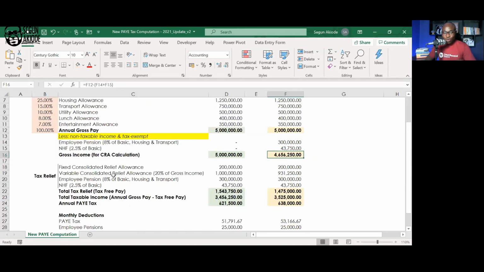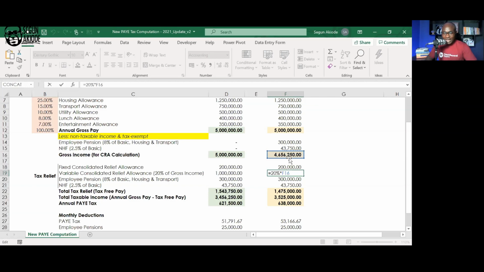Then when you want to calculate your consolidated relief allowance, which ideally would have been 20% of your annual salary before 2021, what you now do in this scenario is subtract your pension and NHF from it, which means instead of using 5 million, you use less than 5 million.